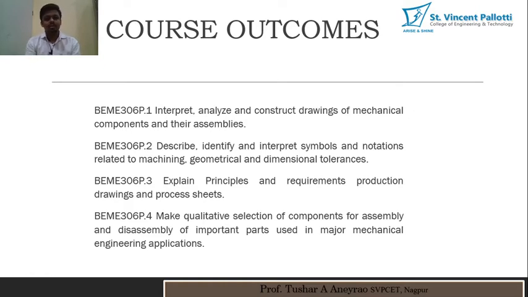The second course outcome is to describe, identify, and interpret symbols and notations related to machine geometrical and dimensional tolerances. The third course outcome is to explain principles and requirements of production drawing and process planning sheets. The fourth course outcome is to make qualitative selection of components for assembly and disassembly of important parts used in major mechanical engineering applications.